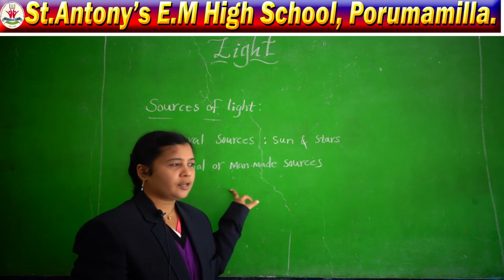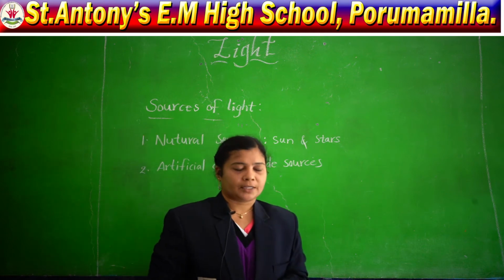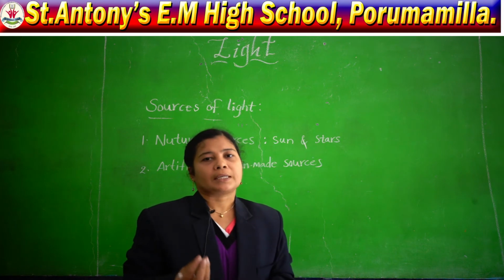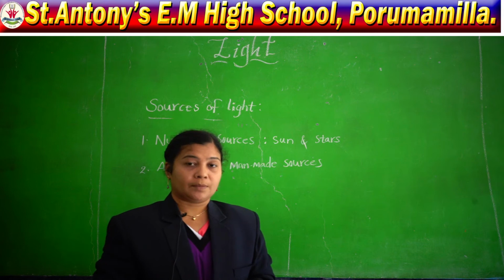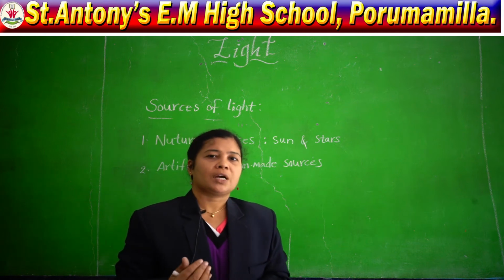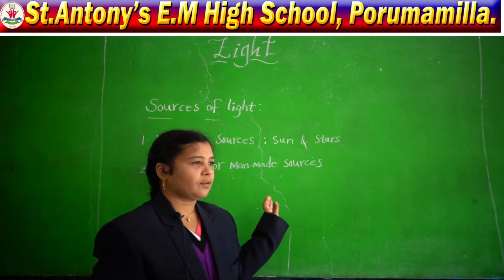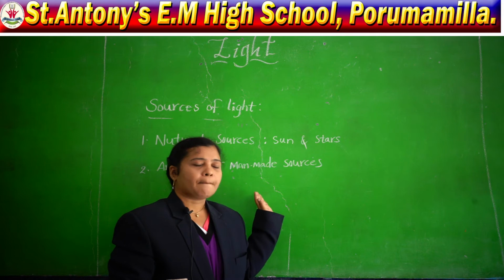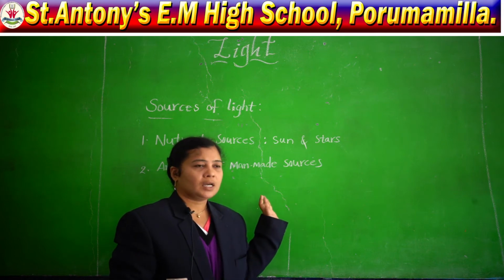Moving on to artificial or man-made sources of light. What are they? Candle, bulb, electric bulb, tube lights, etc. These do not produce their own light naturally. That type of source we call man-made or artificial sources of light.